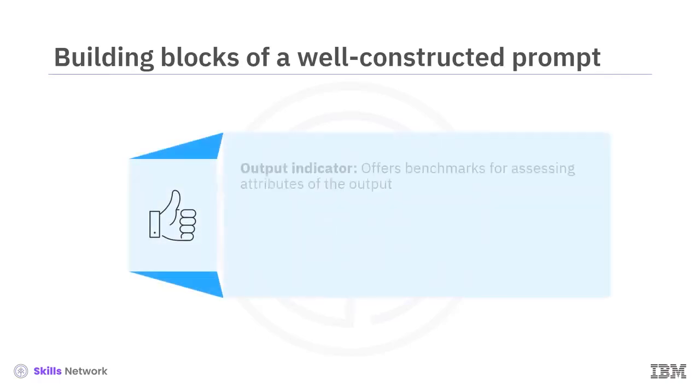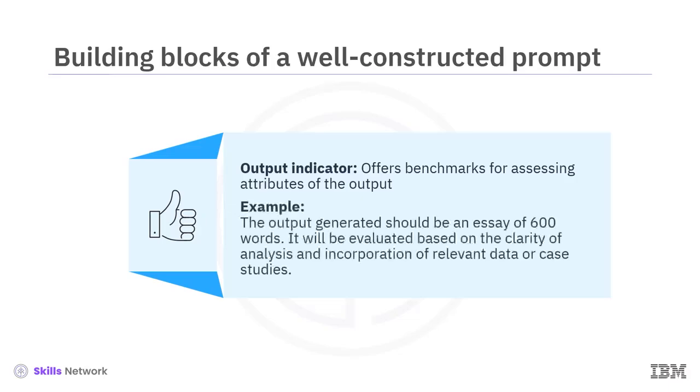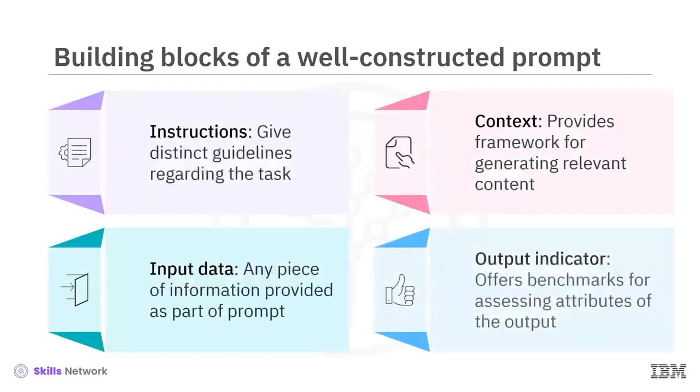Output indicator offers benchmarks for assessing the attributes of the output generated by the model. It can outline the tone, style, length, and other qualities you desire from the output. In the prompt, write an essay in 600 words analyzing the effects of global warming on marine life. The output indicator specifies that the output generated should be an essay of 600 words. It will be evaluated based on the clarity of the analysis and the incorporation of relevant data or case studies. Each of these elements plays a role in helping the generative AI model comprehend your requirements and give you the desired output.